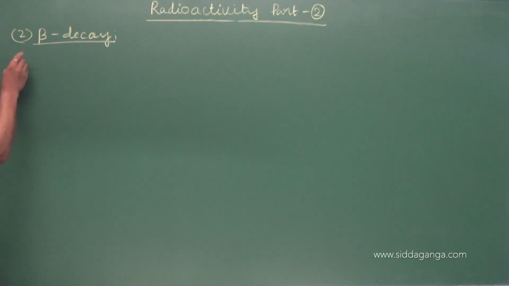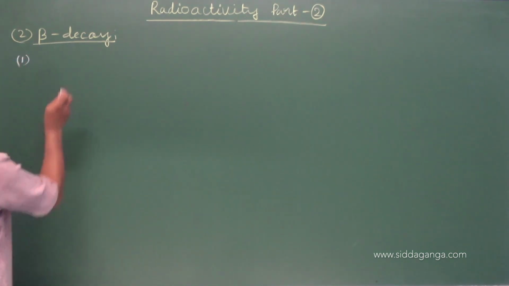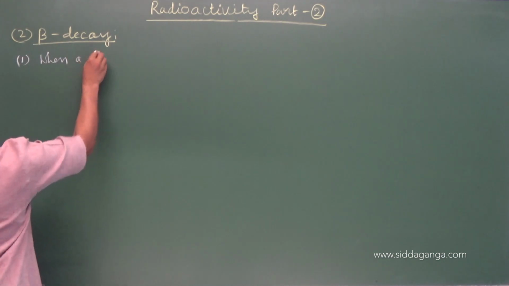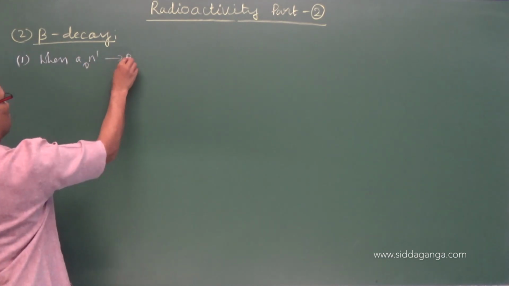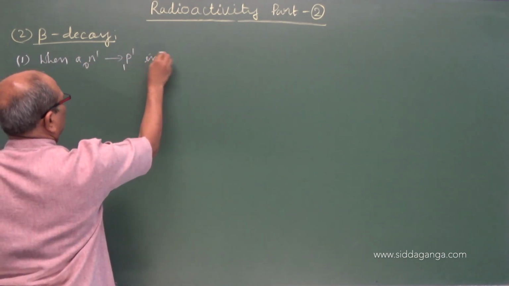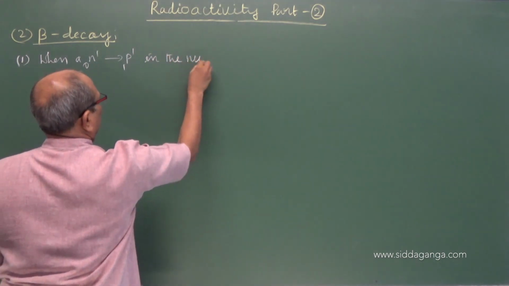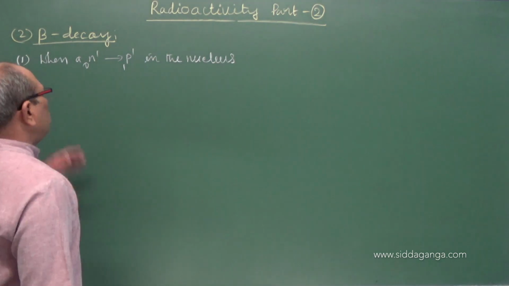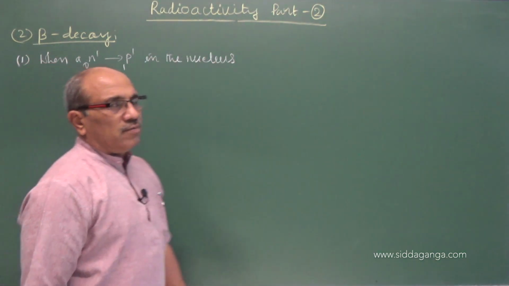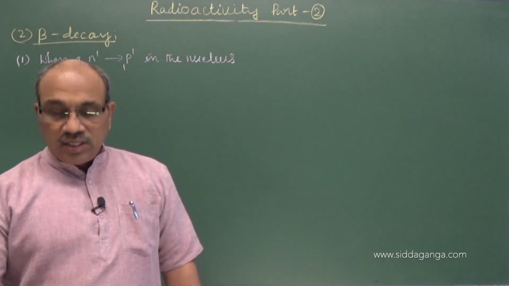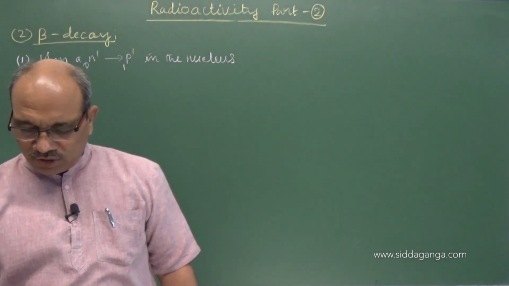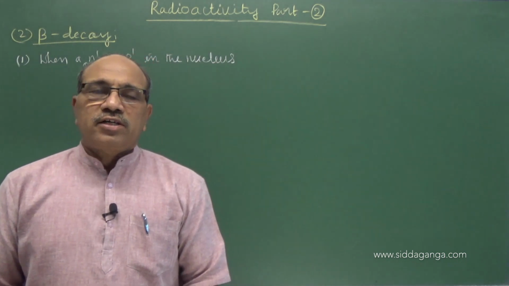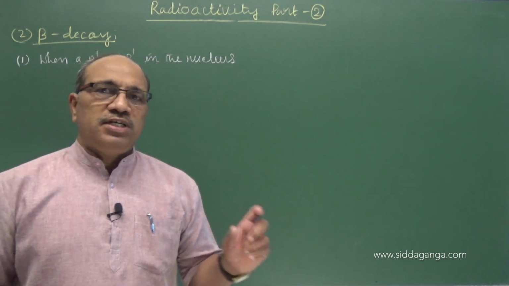Beta decay is nothing but when a neutron converts into a proton in the nucleus. Inside the nucleus, when a neutron converts into a proton, beta decay takes place, and the negative charge comes out in the form of the electron, which we call a beta ray.